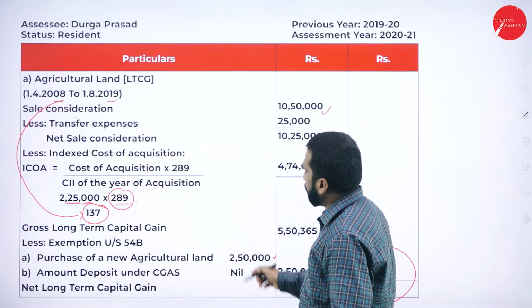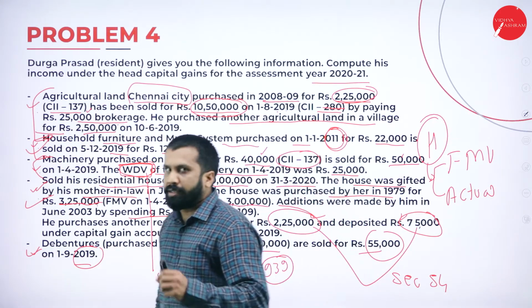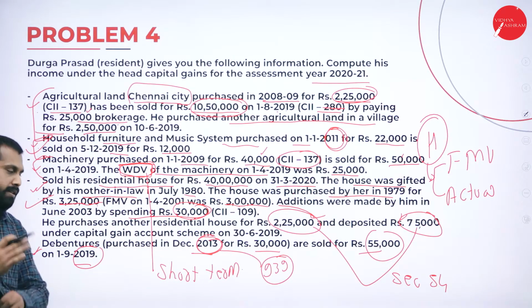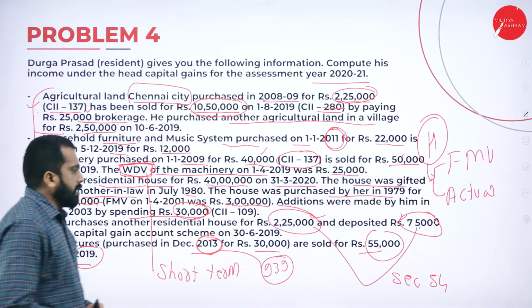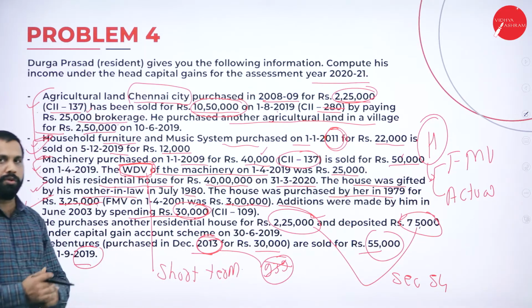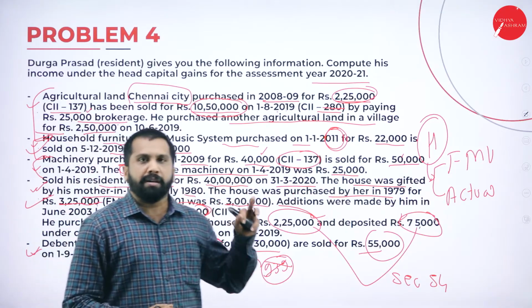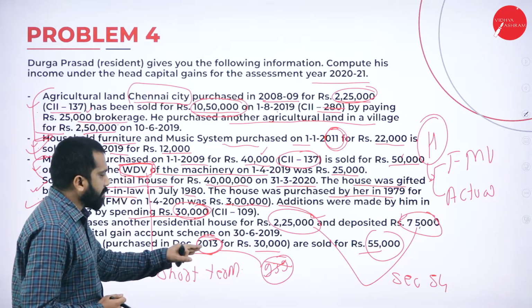Indexation, as this problem has 2013, we have to check what is the indexation number for 2013. I'll give you this as homework. 939 is not your indexation for 2013. Go to Google, search what is your indexation number. Check your indexation number for 2013.